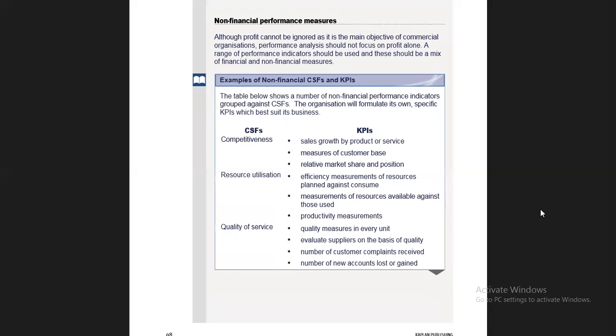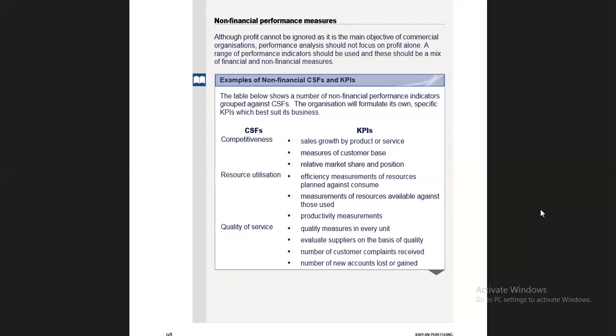So a CSF is competitiveness. How are we assured that we are competitive? Through sales growth by product or service, and measures of customer base, where the customer base is increasing. Relative market share and position: yes, we gather more market share for the company. So these are the KPIs which indicate that we are competitive and we are achieving a CSF.